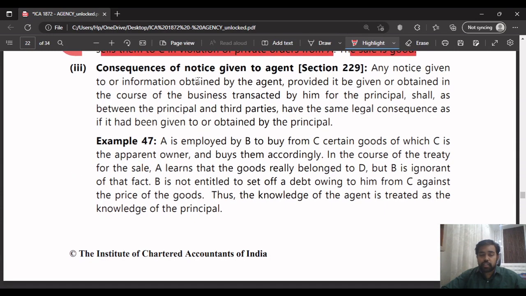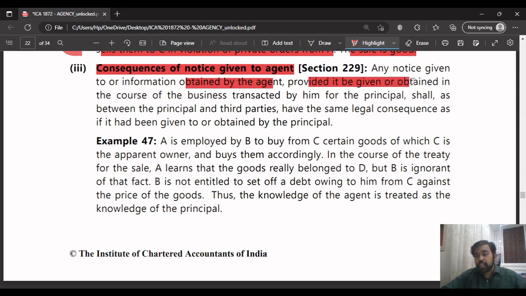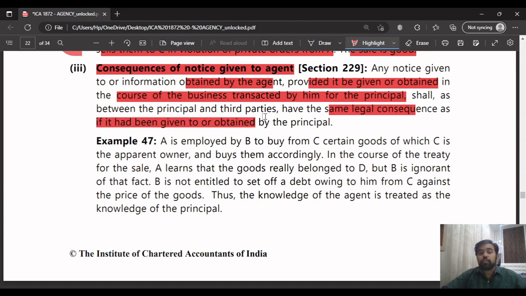Next, coming to principal's liabilities to third parties. Third point is consequences of notice given to the agent. It means if there is any notice or information which is obtained by the agent in the course of business transacted by him for the principal, it will have the same legal consequence as if it had been given or obtained by the principal.